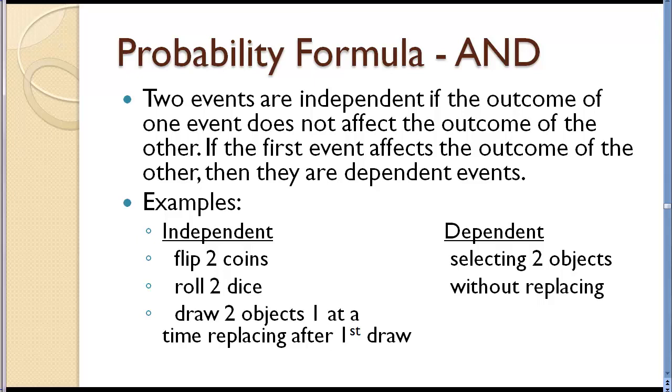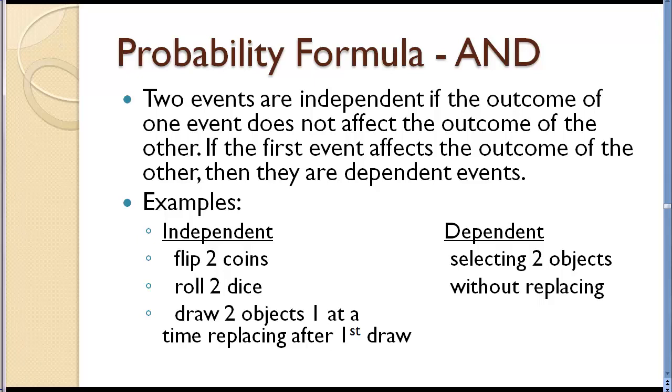If the first event cannot affect the outcome of the second event, they are called independent. And if the first event can affect what happens on the second, then they are called dependent. So if you're flipping 2 coins or 5 coins or 10 coins, those are independent because the flip of each coin does not affect another one. Rolling 2 dice, what happens on the first die does not affect the second one.